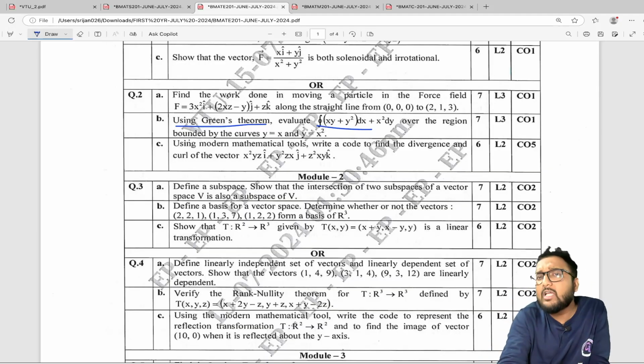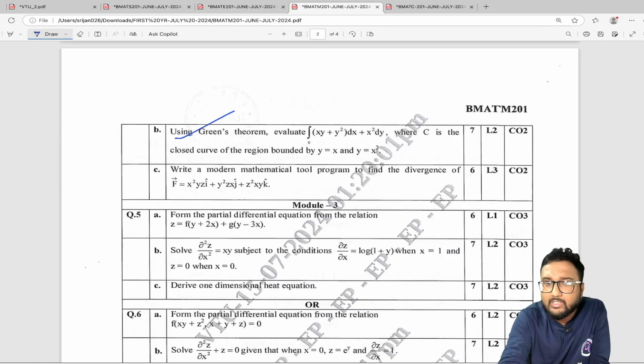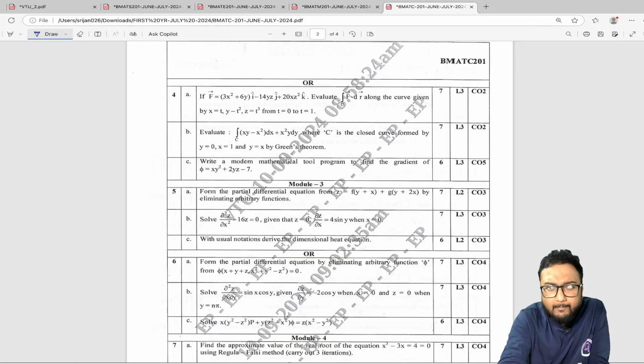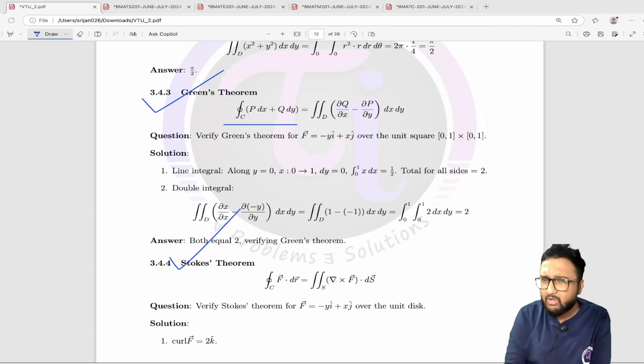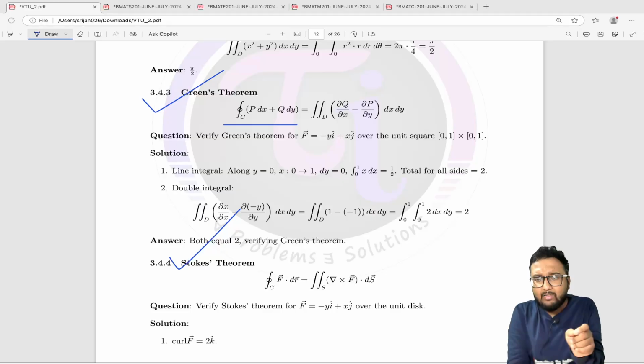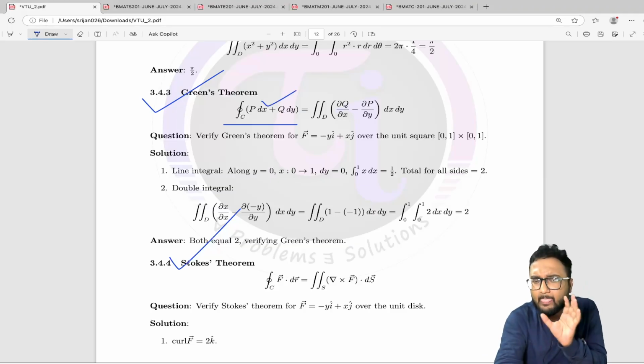Now there can be two types of questions by the way. Here it is, one more question using Green's theorem, as you can see, and let me show you here as well, using Green's theorem. So there can be two types of questions from Green, Stokes or Gauss divergence theorem. One is the calculate or evaluate type, right? In that type of question, they mostly mention the left hand side of the theorem, and you have to solve the question by calculating the right hand side of the theorem.